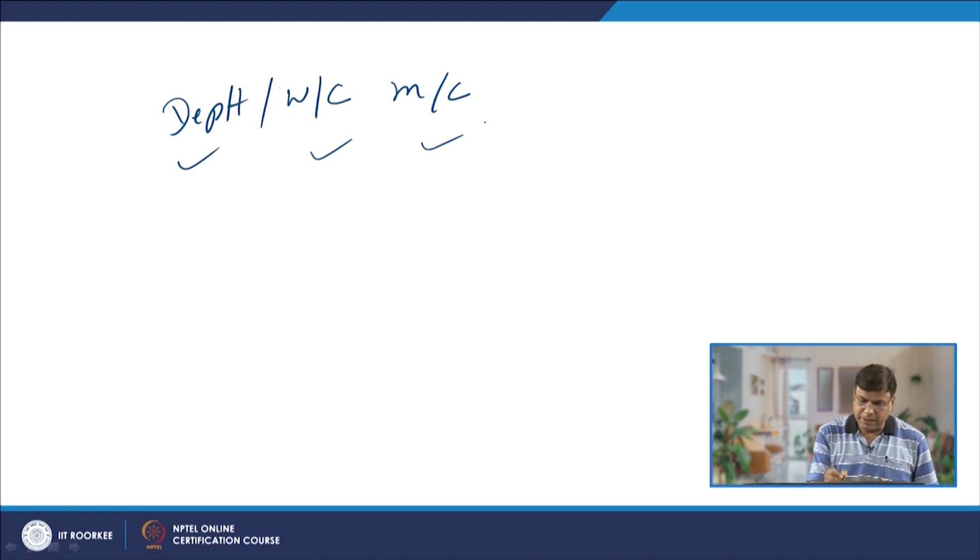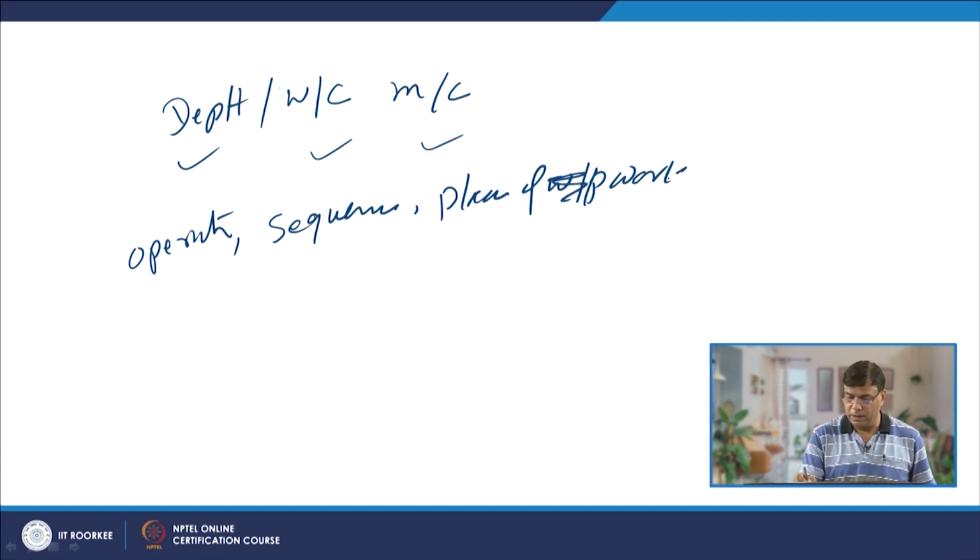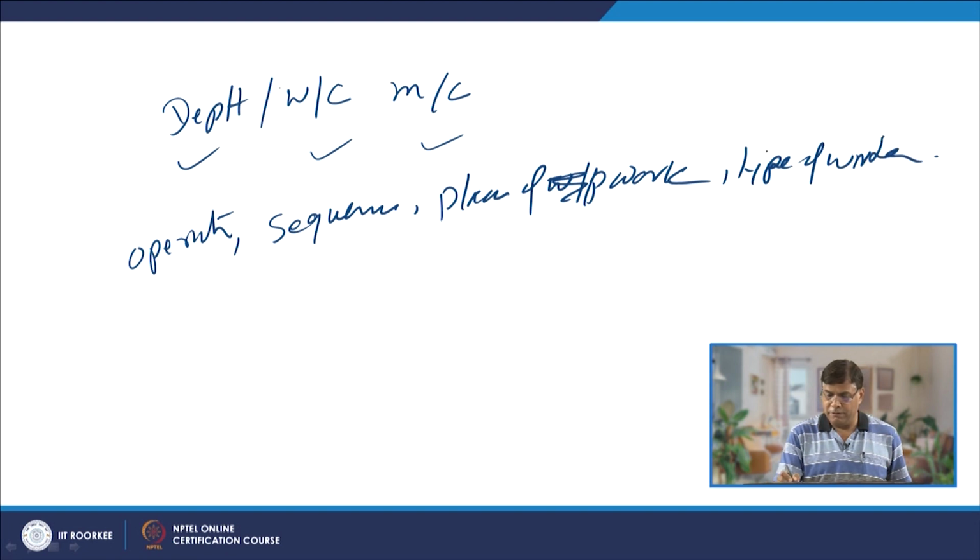So, in this process we will be identifying the different operations to be performed, the sequence that will be followed, the place of work, means where the work will be done, the type of workers will be facilitating the work.